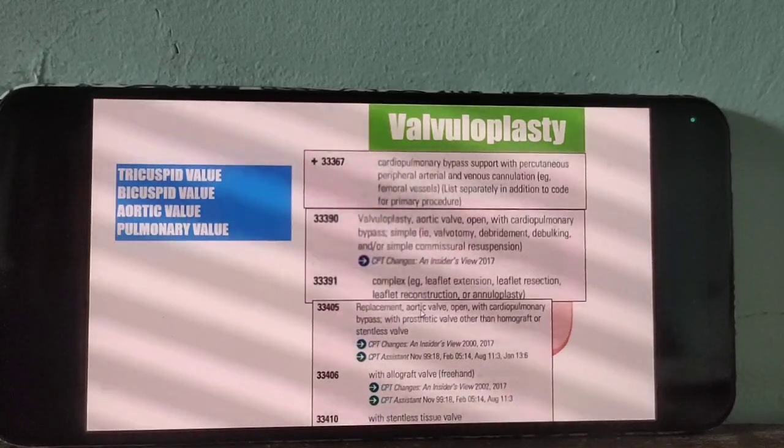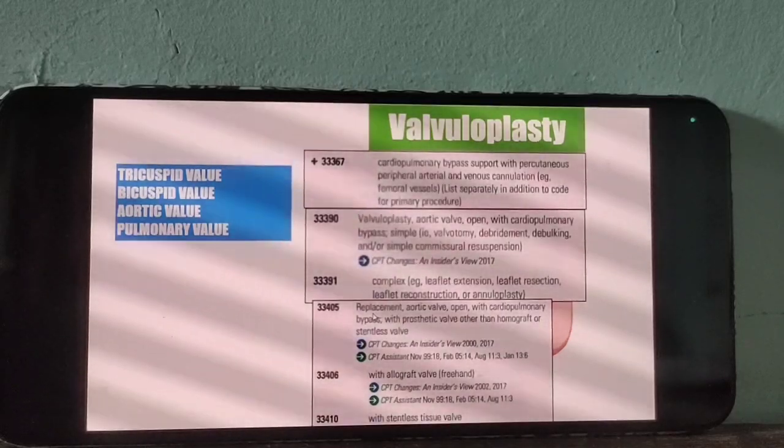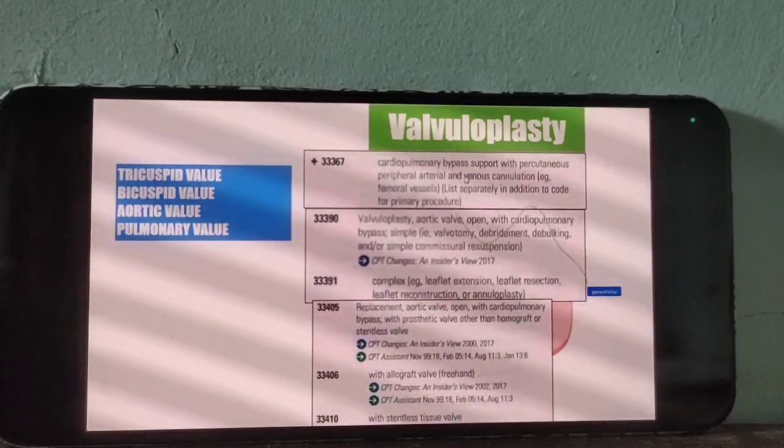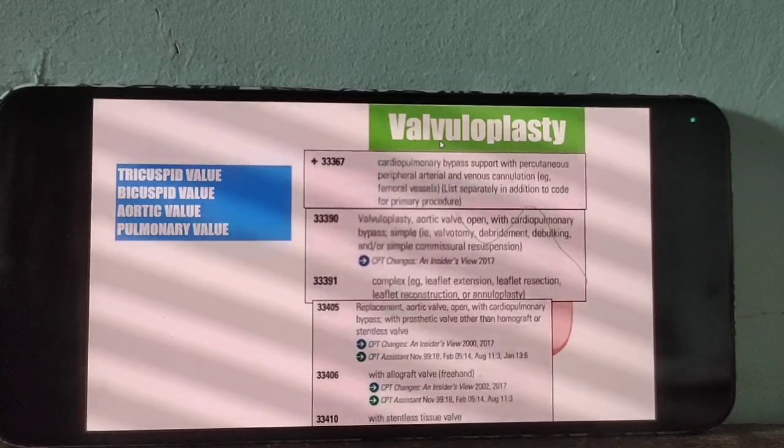And 33405 to 33410 for aortic valve replacement, open surgery. Go over it. Don't scribble.